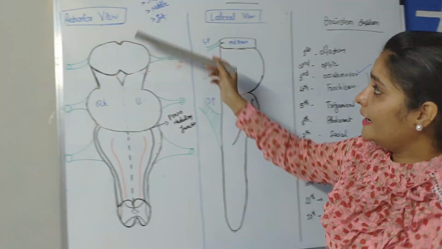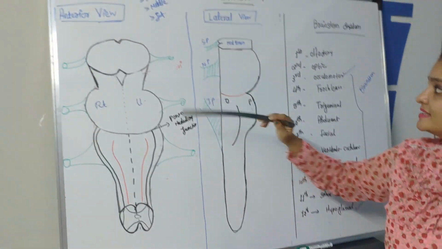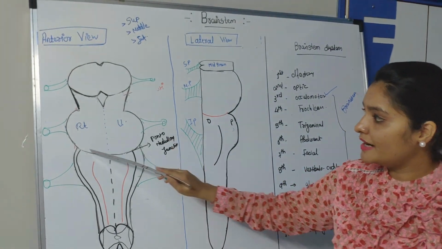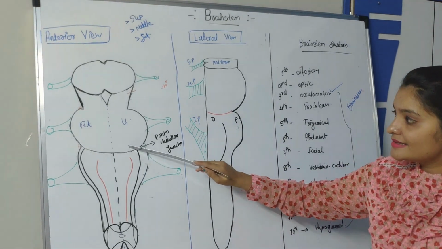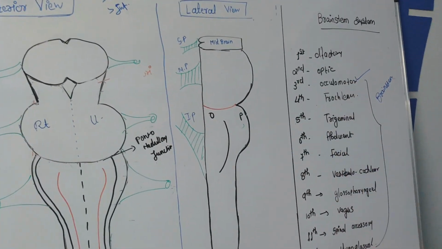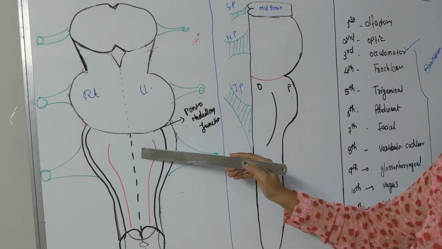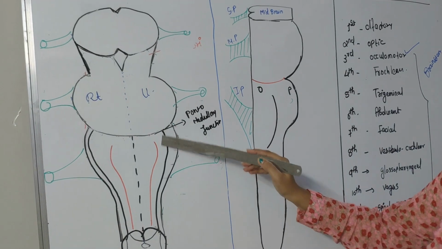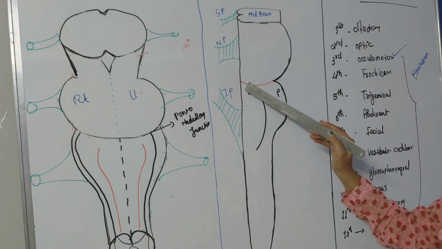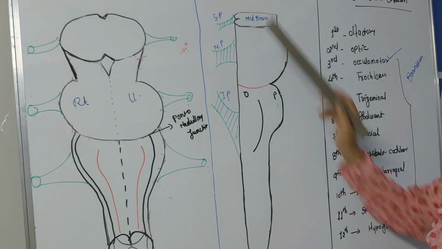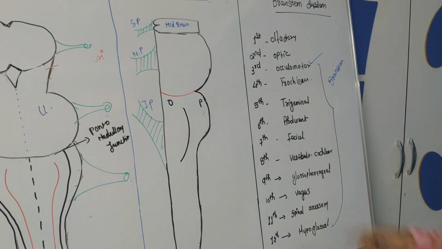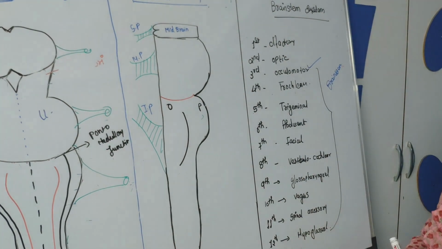So this is the anterior view of the brainstem, and this is the lateral view of the brainstem. This is midbrain, this is pons, this is medulla oblongata, and this red line is called the pontomedullary junction. This is the olivary part, this is the pyramidal part, and this is the olivary part. Again, this is the medial part of the medulla oblongata, the pyramidal part, and this is the olivary part, and these all are the peduncles. So first we'll see the origin of the 3rd cranial nerve, that is the oculomotor nerve.